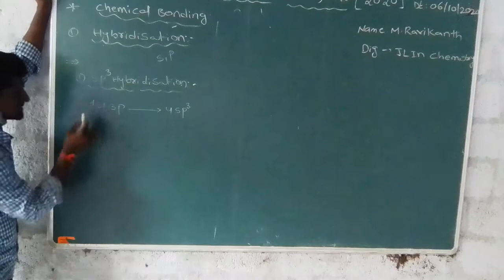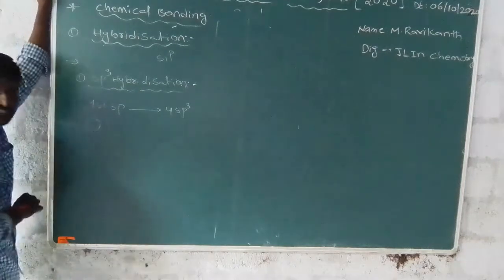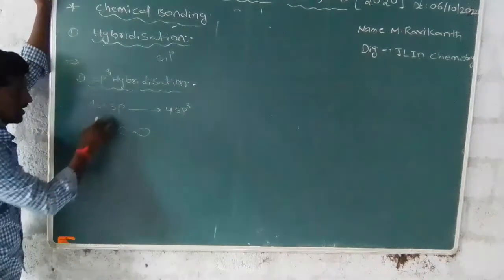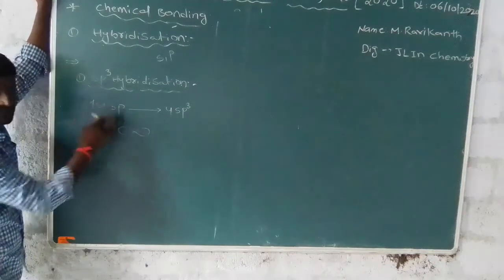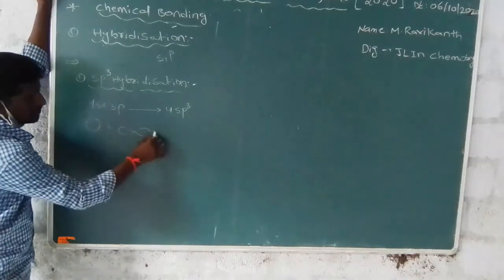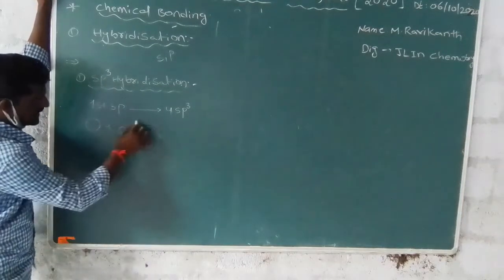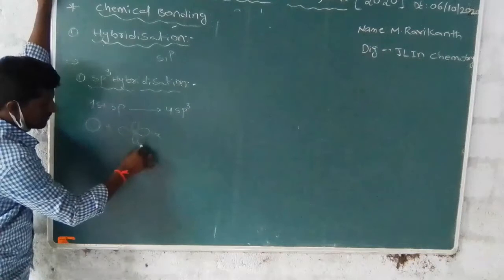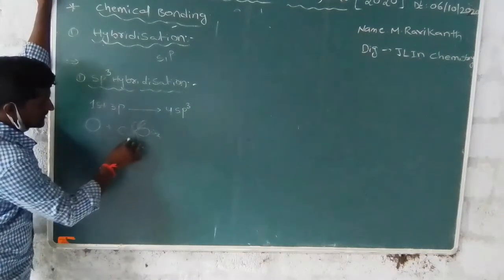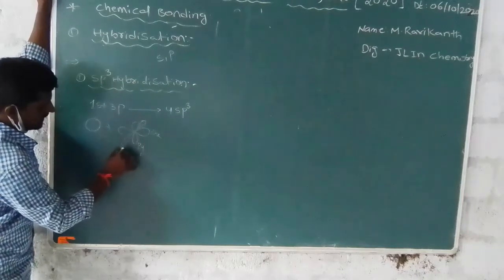First of all, an s orbital is a spherical structure and a p orbital is a dumbbell structure. How many p orbitals are present? 3 p orbitals are present. The first p orbital is a px orbital, the second is a py orbital, and the third is a pz orbital.